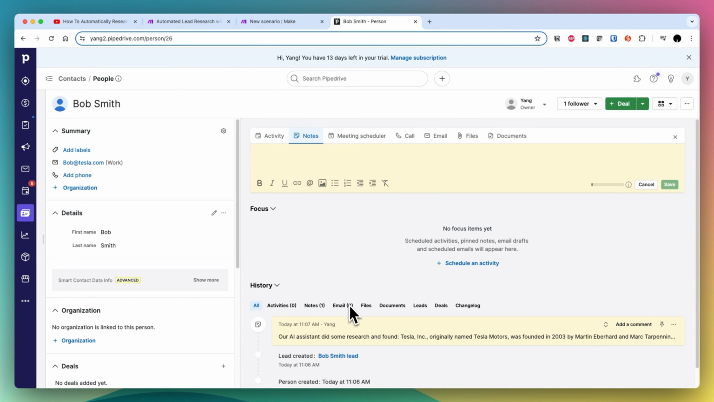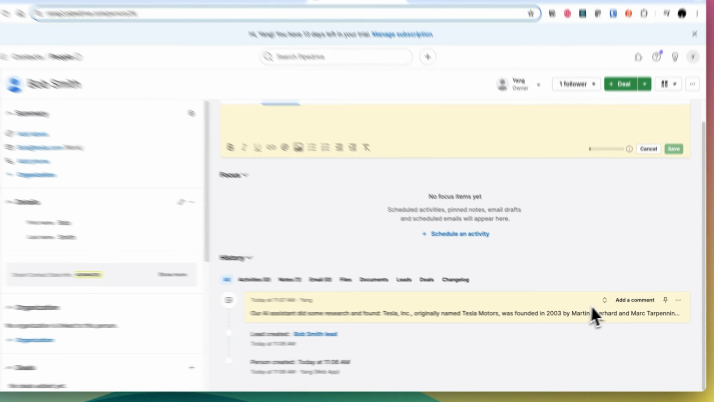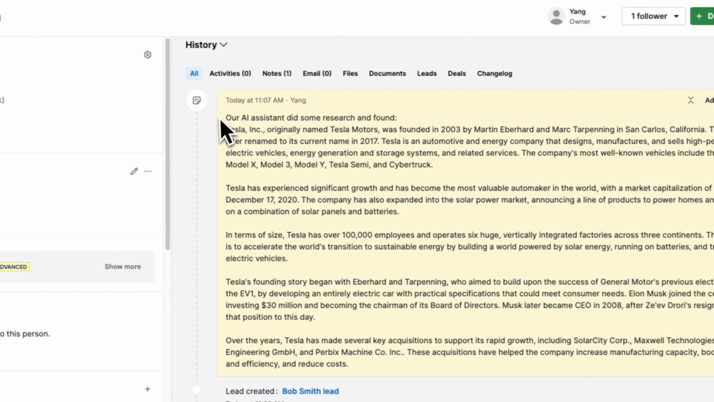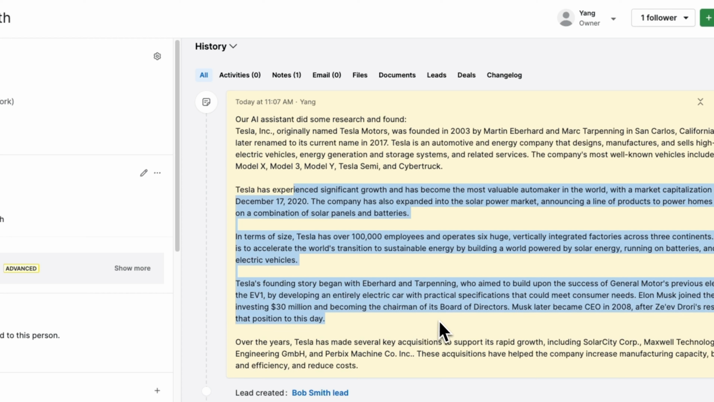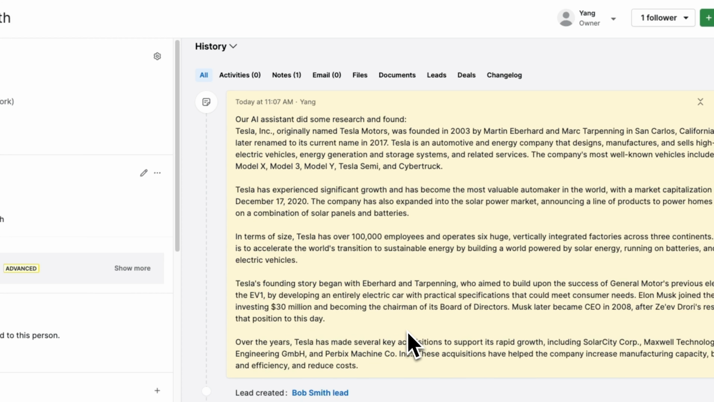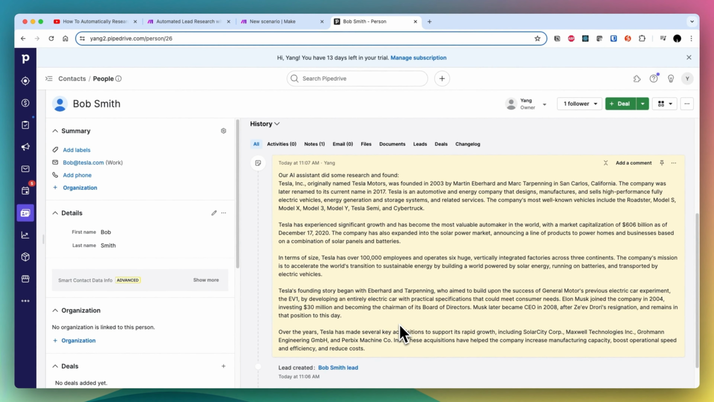So I've come back into Pipedrive and I've opened up Bob Smith, and you can see now that there is a new note here. And if I expand that note, you can see that it's got what I said. So our AI assistant did some research and found, and it's got an overview of Tesla, all this sort of stuff, and lots of context. So in the context of Pipedrive, which is a CRM, your sales rep or your salesperson can take this information and get up to speed quickly on the customer's company so that when they're in the sales call, they don't come across as having no background knowledge and having not researched the customer at all.